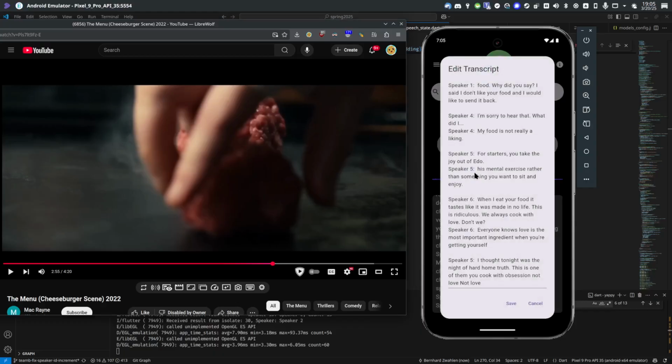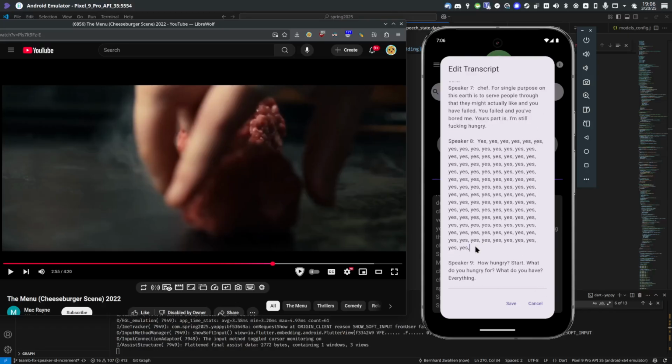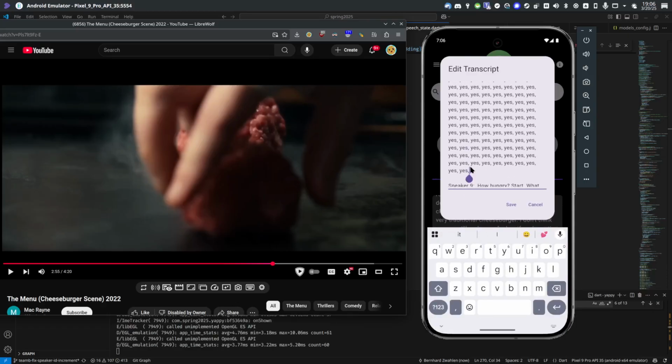As you can see there, we have a 2-pass system implemented. It does a really quick and dirty first translation attempt that's not very good. That's the one in all caps. And then in the background it processes and eventually spits out the better translation. That is then updated in the lowercase with punctuation. And as it goes through, that keeps scrolling up. And as you can see here, we are able to edit and remove any mistakes that the AI might make.